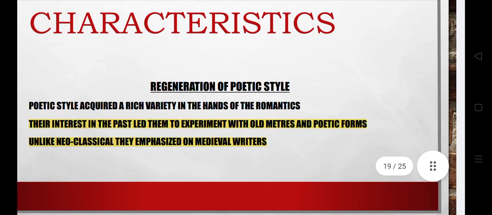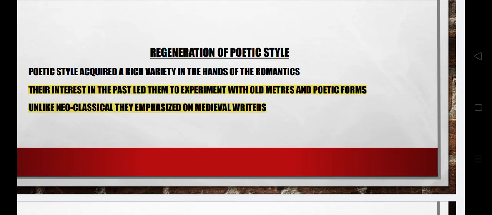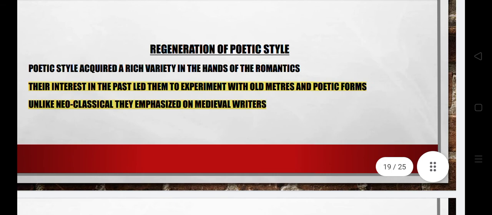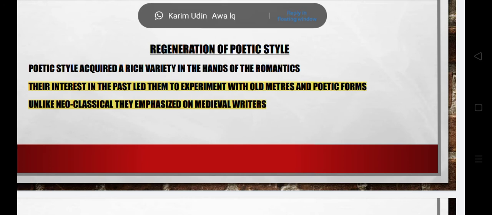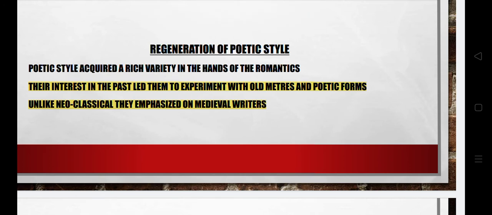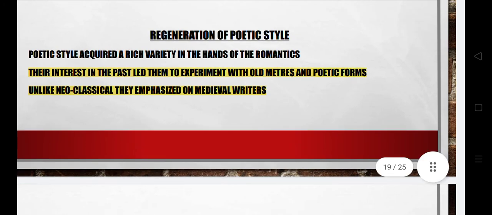Another important characteristic is the regeneration of poetic style. Their interest in the past led them to experiment with old meters and poetic forms. As you know, there were restrictions on poetry in the previous age in terms of meters and poetic forms, but unlike the neoclassicals, they got freedom of imagination, broke those conventions, and wrote without the restriction of meters or poetic forms.